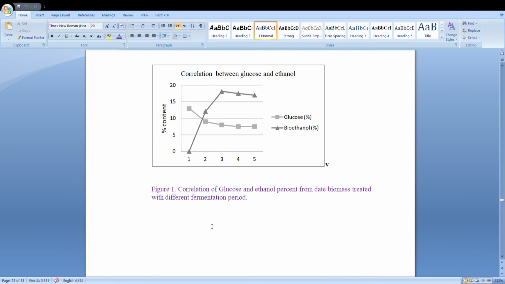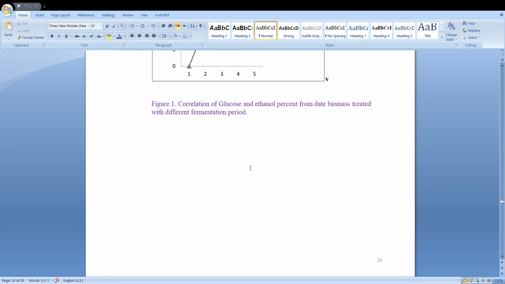Here we can see the correlation of glucose and ethanol percentage from the dates biomass treated with different fermentation periods. When glucose was decreasing, bioethanol production was increasing. That is, bioethanol increasing and glucose decreasing. This is the correlation between glucose and ethanol.